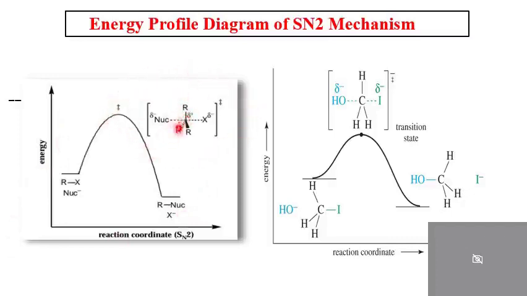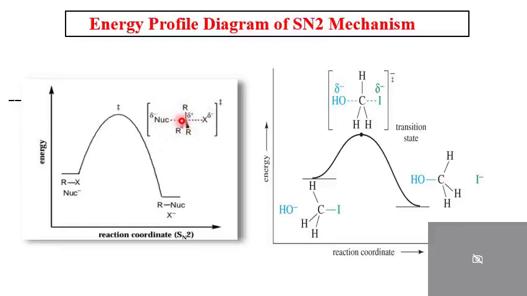Here 3 R groups are there. Here we are taking CH3Br or CH3Cl. Therefore, these R are hydrogens. But these 3 R groups form covalent bonds, while the nucleophile is going to attack from the backside. Therefore, it is shown by a dotted line. This bond is going to form new, and simultaneously the C-Br bond or C-X bond is going to break. Therefore, these bonds are shown by dotted lines in the transition state, while these 3 attached to the carbon are shown by covalent bonds.